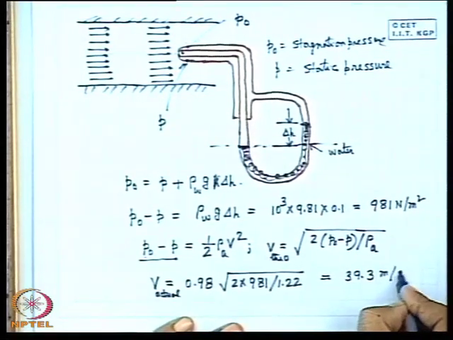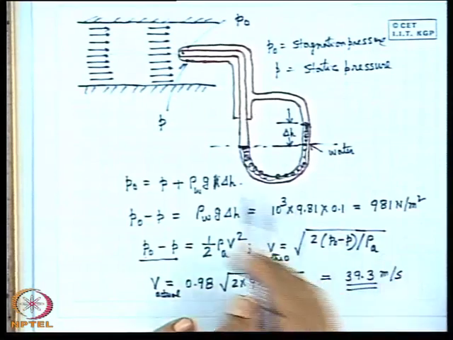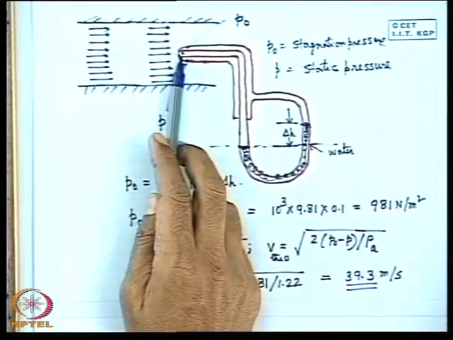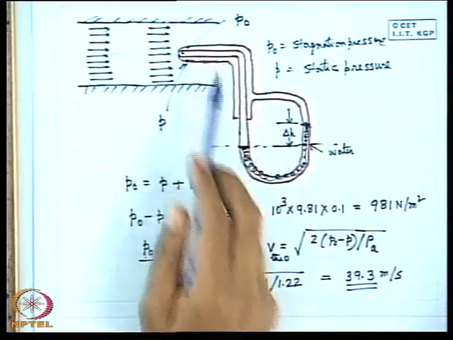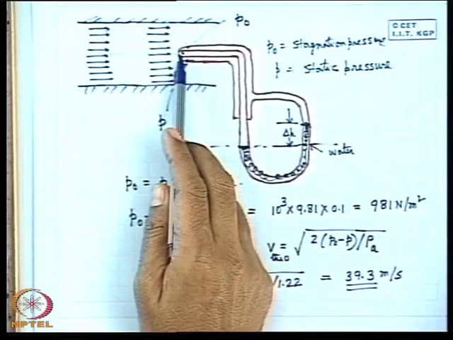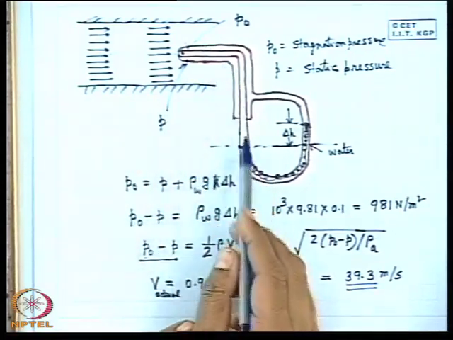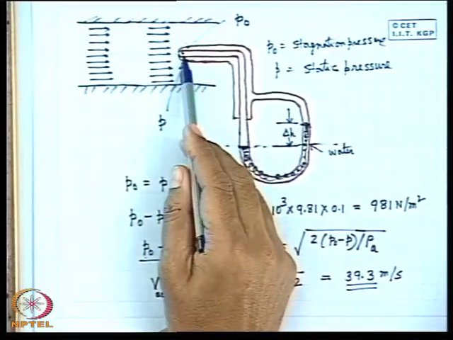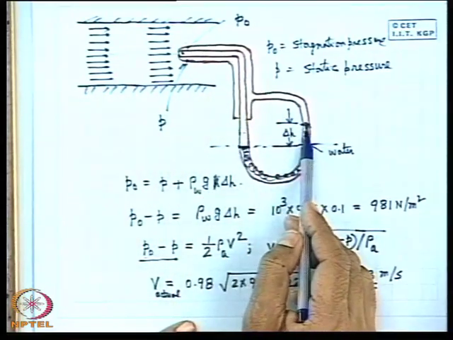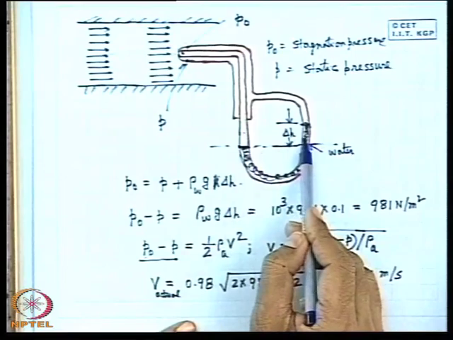meter per second. So, you see the application: a pitot tube is placed here to find the velocity at the local position. The central part of this sends the stagnation pressure, the annular part of the tube sends the static pressure. This is attached to a differential manometer with a manometric liquid.